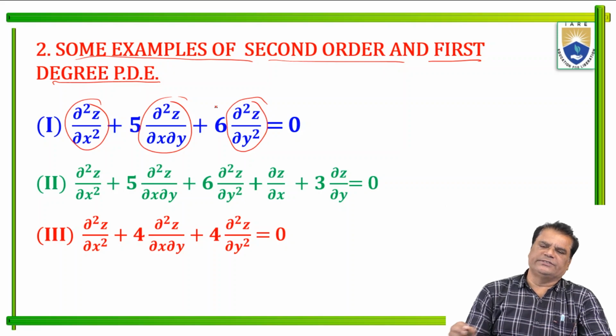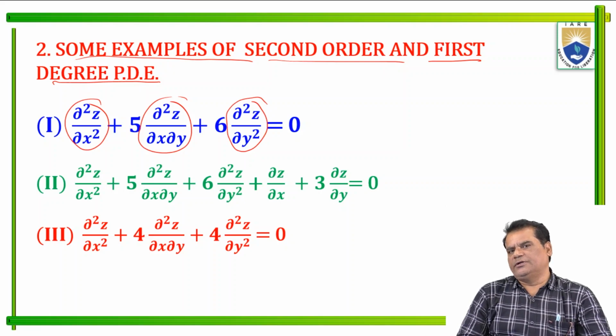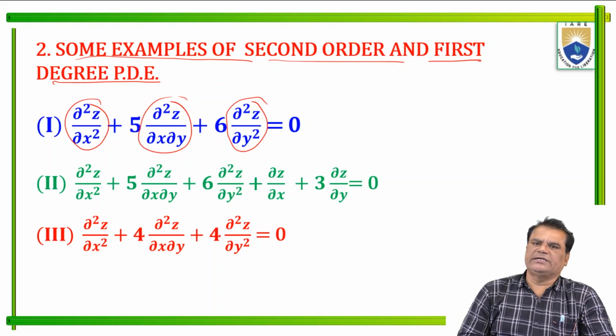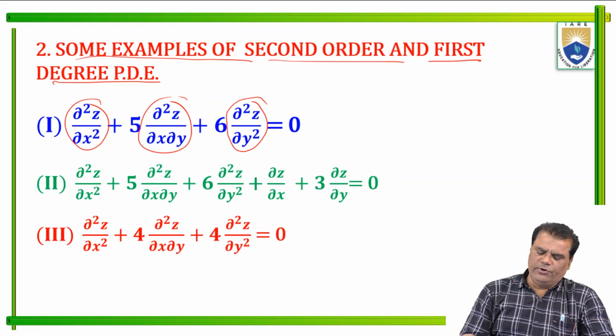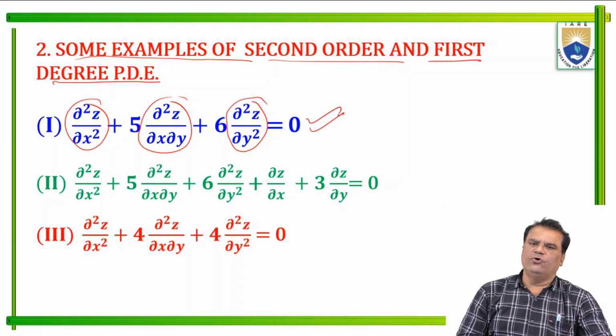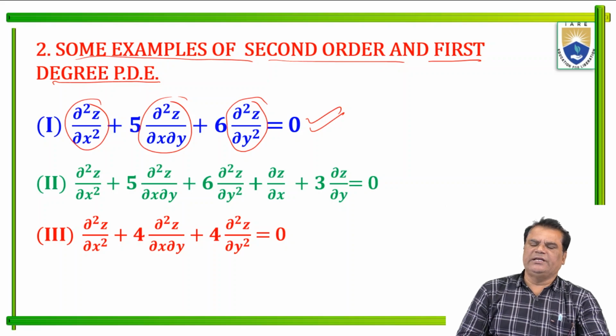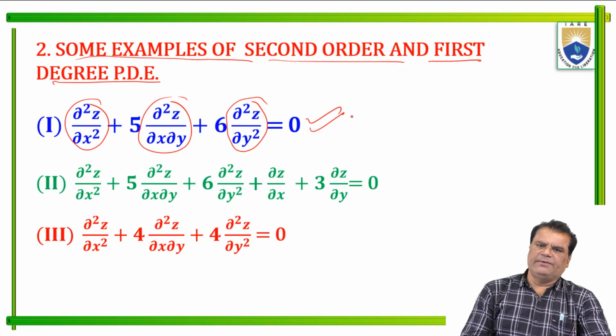This is a homogeneous partial differential equation with constant coefficient. The full name of this example is a homogeneous partial differential equation of second order with constant coefficient. Okay, this is the example.